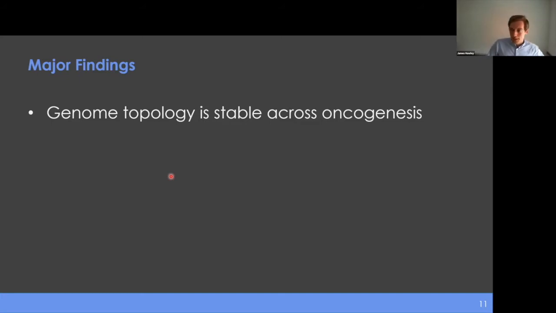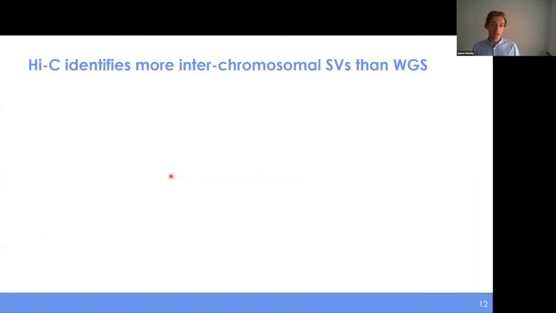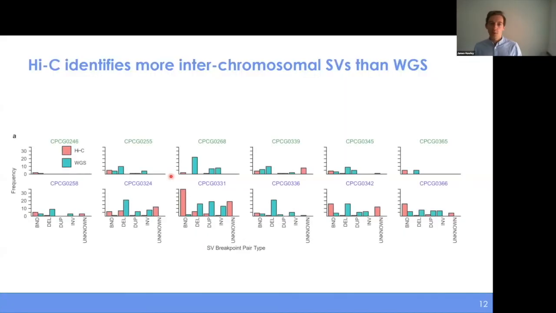And so this led us to this question of, benign and tumor tissue, they're phenotypically different. What's actually going on here? Well, one thing that we actually know about these two different tissues is that they have differences in structural variant abundance. And so using recent developments in the detection of structural variants, we were able to identify structural variants across the genome in all of our tumor samples using both Hi-C and previously published whole genome sequencing data.